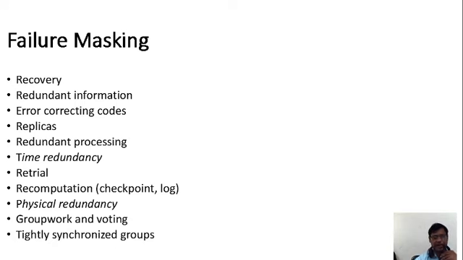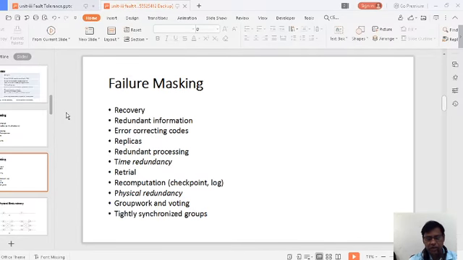Physical redundancy, physically how the packets are repeated, and group work for voting. This is the way of group work, not individual. Fault tolerance is from source to destination, how it is implemented. Tightly synchronized groups: everywhere it is synchronized. It simplifies things so that the transmission of the packet goes on.